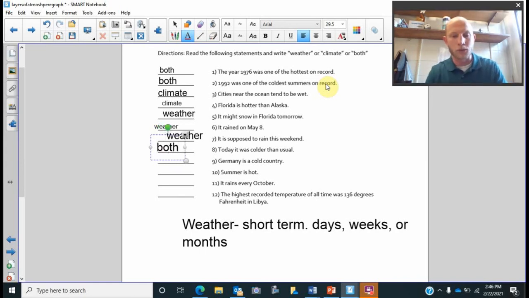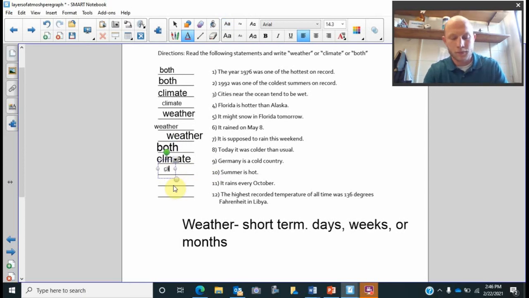So this, I would say both. Germany is a cold country. So when I think about this general place, this is climate. Summer's hot. So is our summer hot?